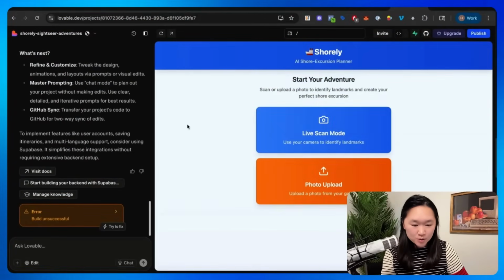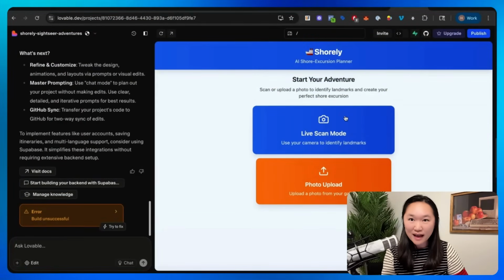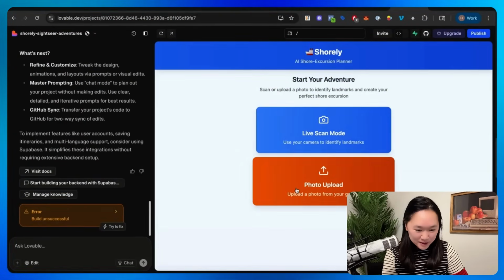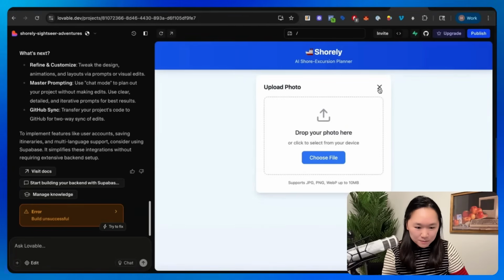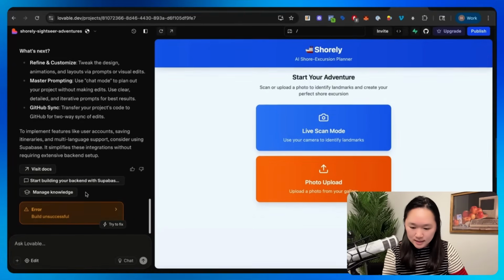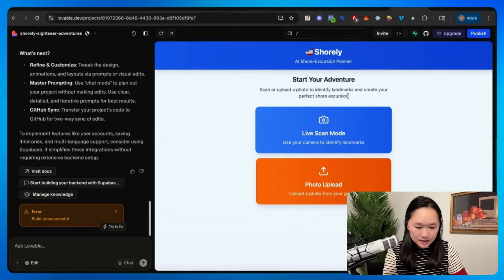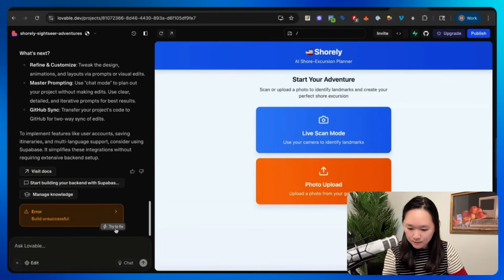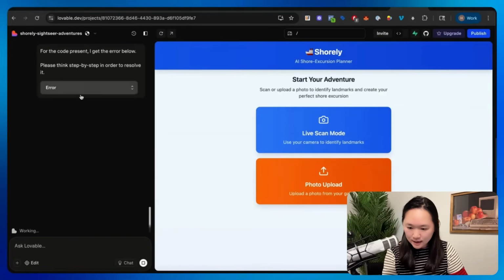Okay, so it's been about a minute or two, and the first version of our app is already spun up. You can see that I can also upload my photos here. Now, it doesn't have the itinerary feature that we wanted. And also we can see here that there is an error in the build. So let's get this error fixed.